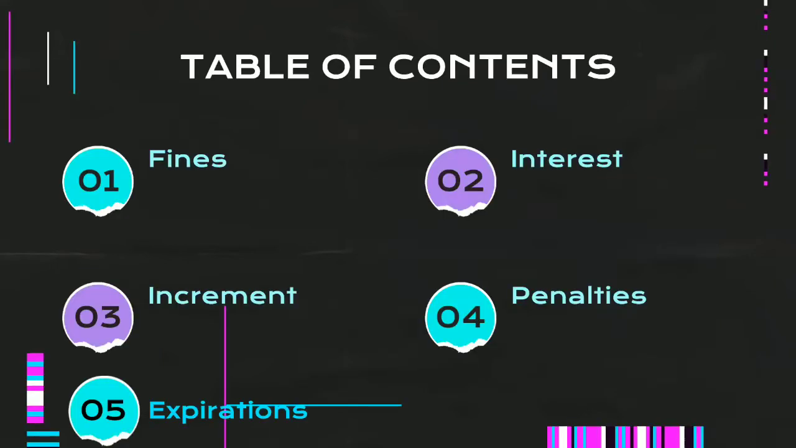In this table of contents, we will explain first fines, second interest, third increment, fourth penalties, and fifth expiration.